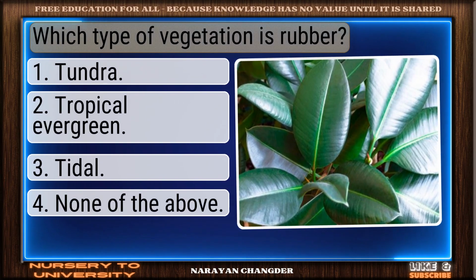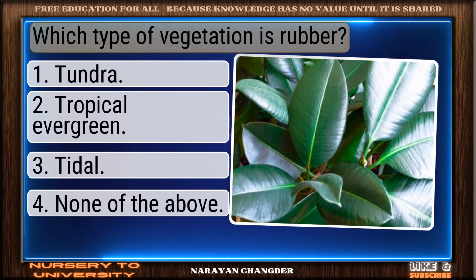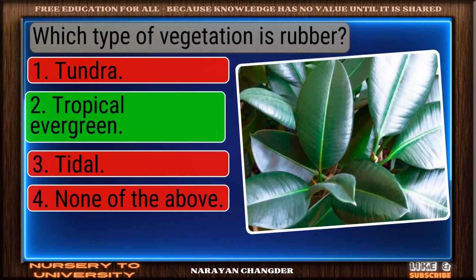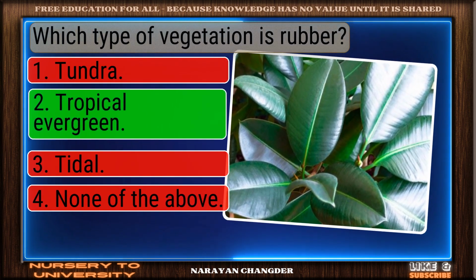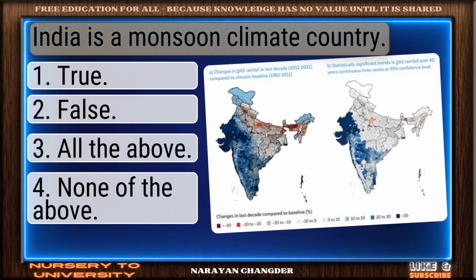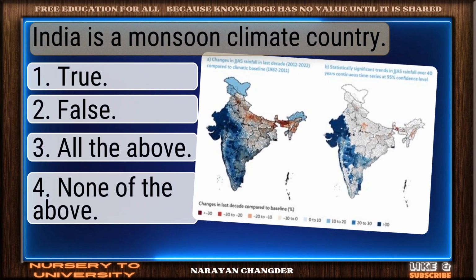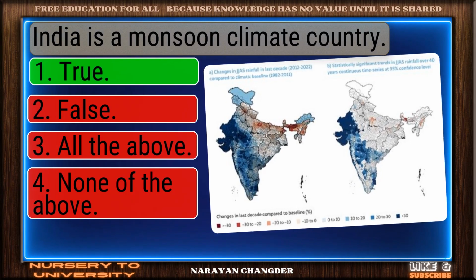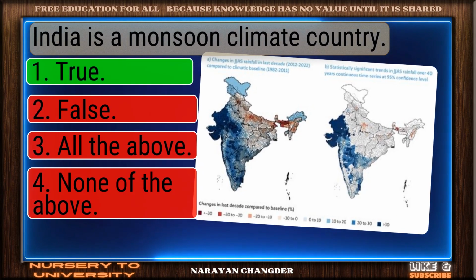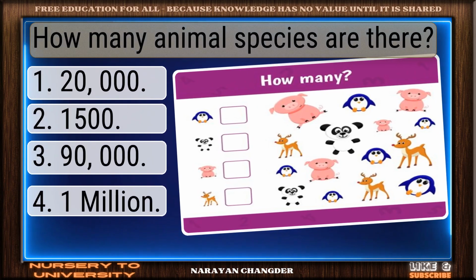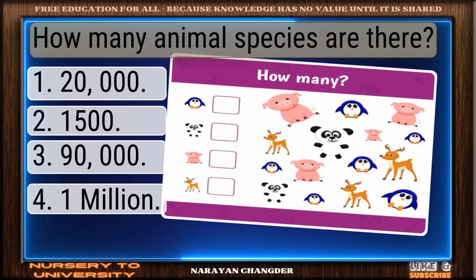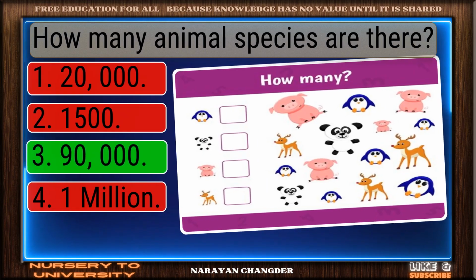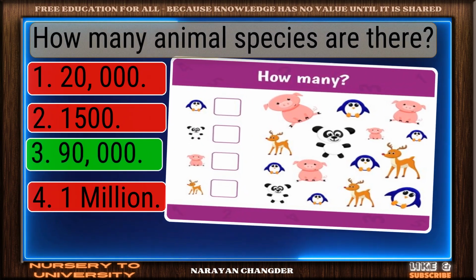Question number 270. Which type of vegetation is rubber? Great job. Tropical evergreen is the accurate answer. Question number 271. India is a monsoon climate country. Well reasoned. True is the correct choice. Question number 272. How many animal species are there? Sharp thinking. 90,000 is the right choice.